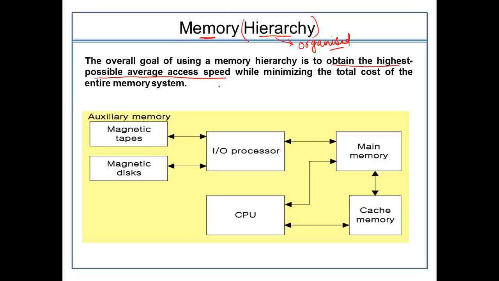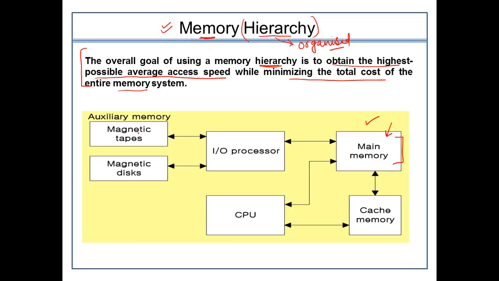So if each and every kind of data were present in the main memory, then its response time would be slow. That's why we have a hierarchy where we place different types of data in different types of memory, which further helps us in minimizing the total cost of the entire memory system. This is the biggest benefit of achieving the memory hierarchy.